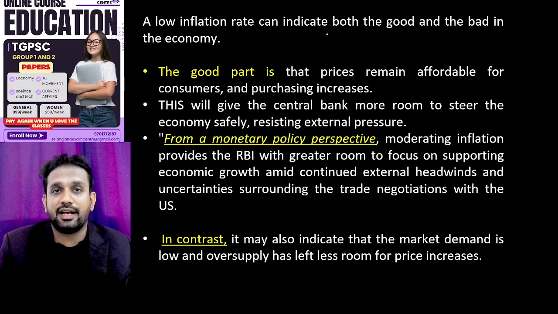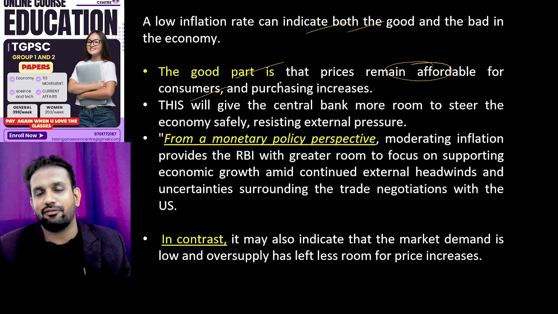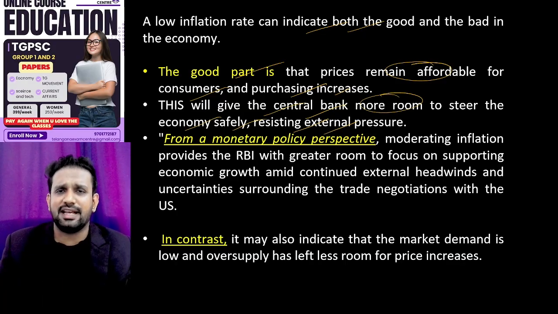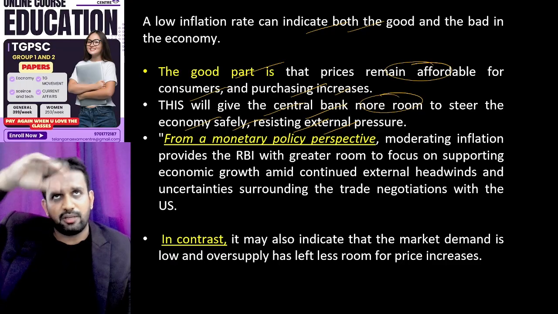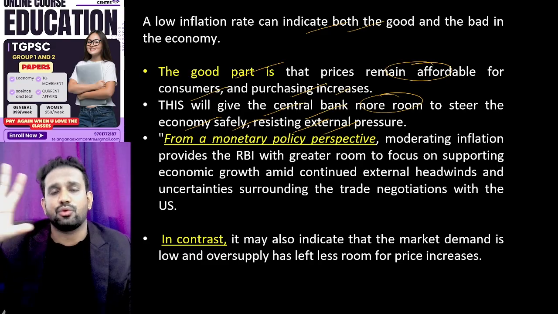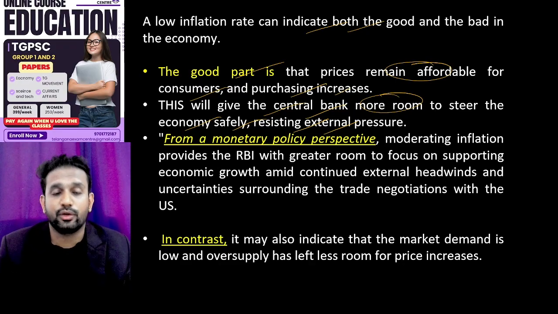A lower inflation rate, as I've already discussed on an earlier slide, can indicate both very good and very bad things. The good part is that prices remain affordable for all of us, and we are able to enjoy a lot of choices of foods and so on. Our purchasing power remains intact. Thus, this will give the central government more room to steer the economy safely, resisting any external pressure. If any problems happen with foreign exchange, or with raw materials or importing of seeds, oil, pulses, we are able to hold on. Why? Because the masses are not getting affected with regard to food prices. We are able to afford aloo, baigan, tomato and so on at normal prices.